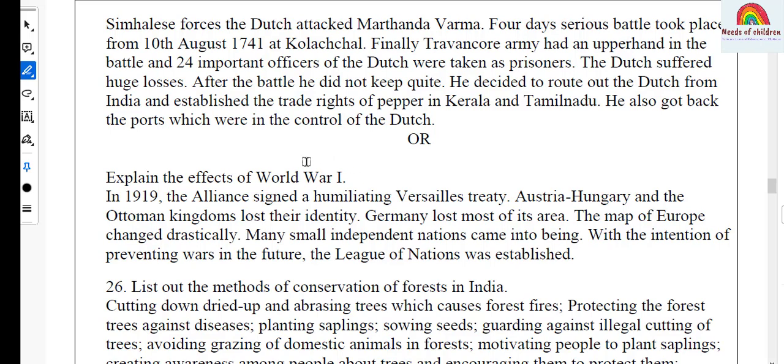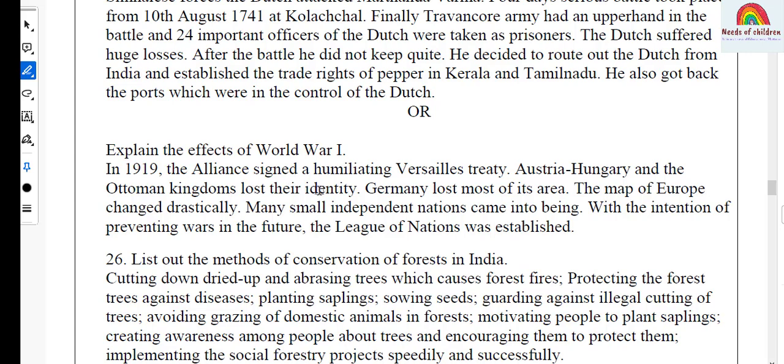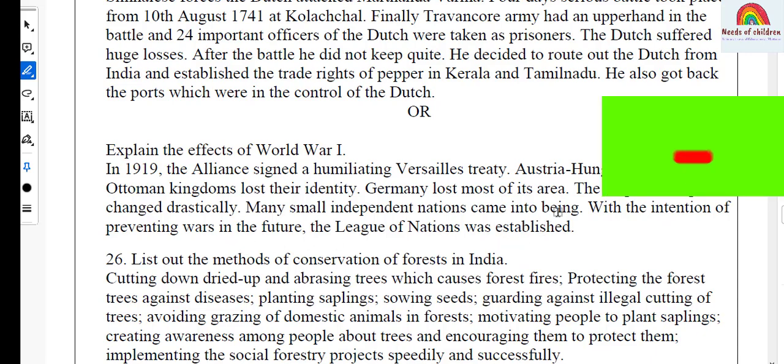And the answer, in 1919, the Alliance signed a humiliating Versailles Treaty. Austria, Hungary and the Ottoman kingdoms lost their identity. Germany lost most of its area. The map of Europe changed drastically. Many small independent nations came into being. With the intention of preventing wars in the future, the League of Nations was established.